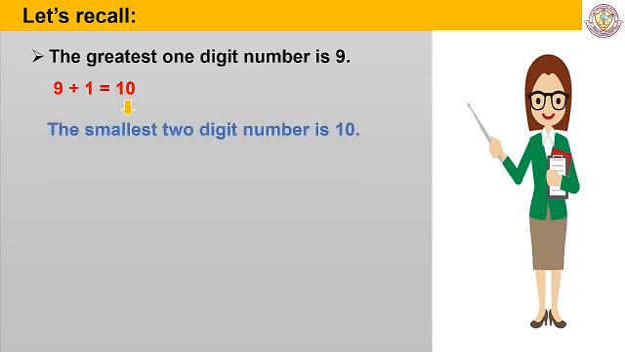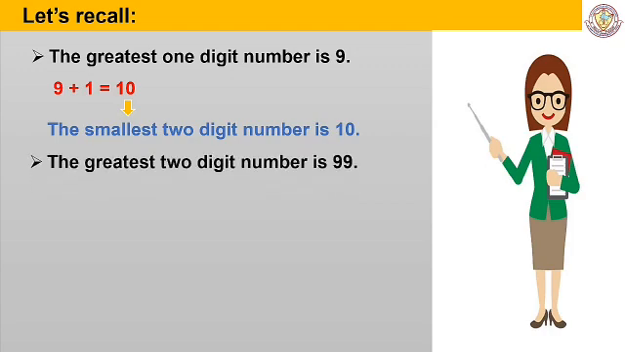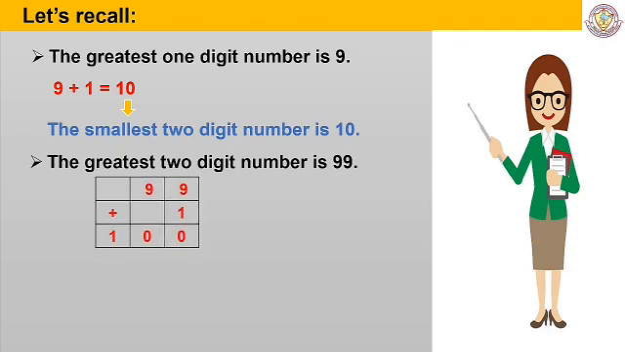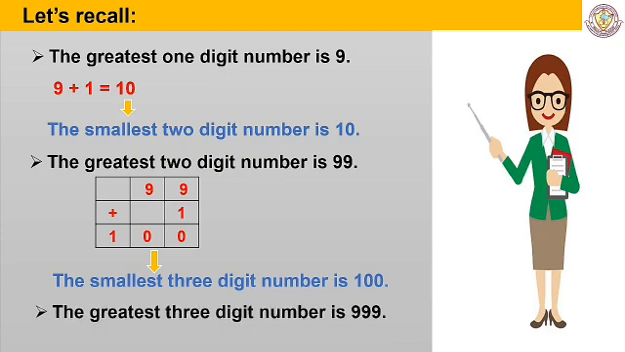The greatest 2-digit number is 99. On adding 1 to the greatest 2-digit number, that is 99 plus 1, is equal to 100. We get the smallest 3-digit number, 100. Numbers go on increasing in this way and we come to the greatest 3-digit number, that is 999.